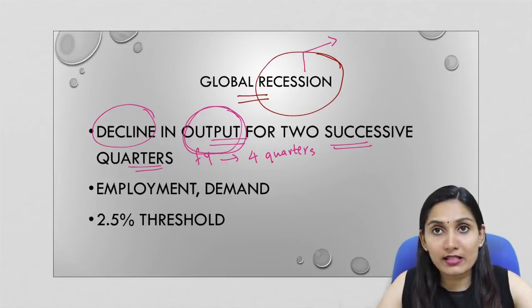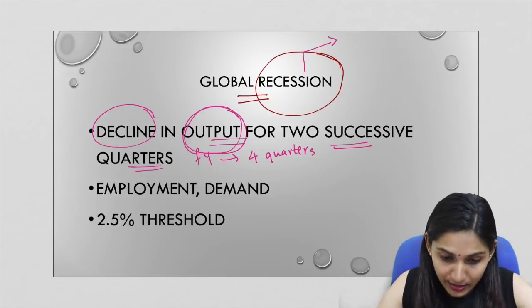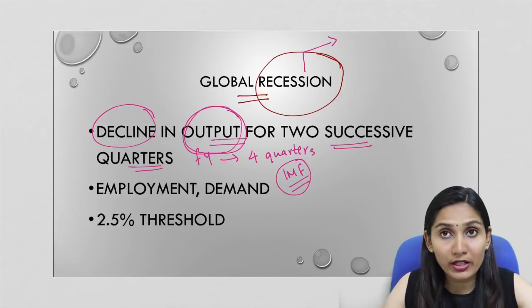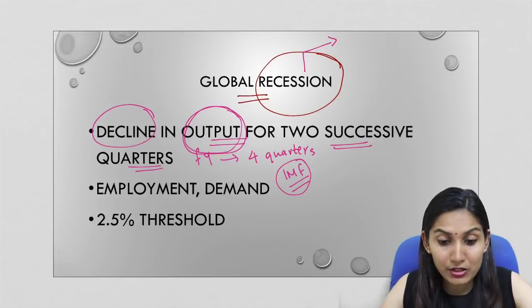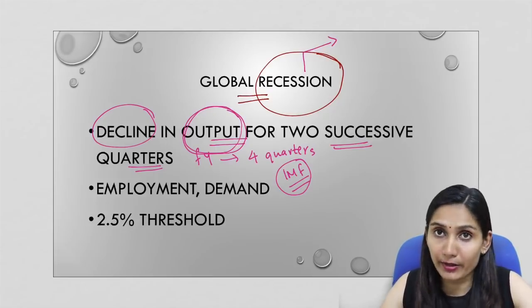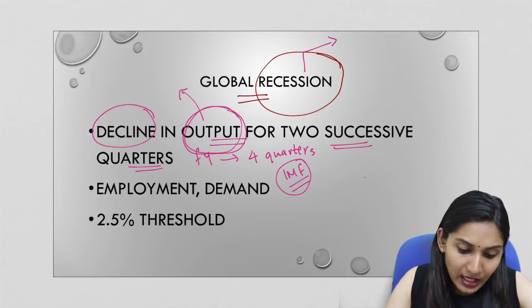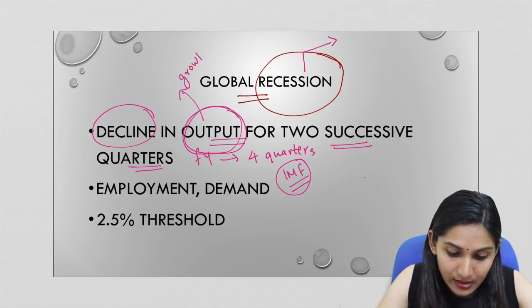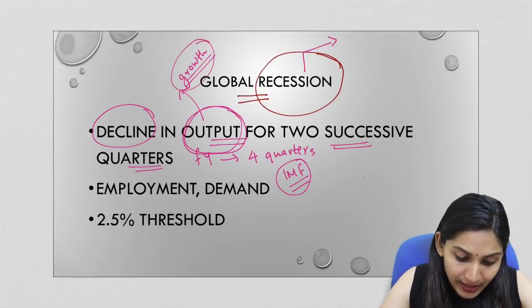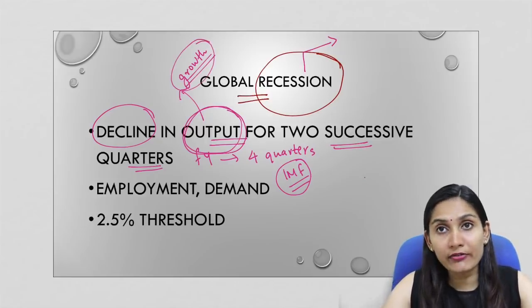For the global recession, the international institutions like the IMF, World Bank, etc. have given a broader definition, and according to them, a global recession is much more than a weakness in the economic growth rate. Now, a decline in the output is reflected in the economic growth rate or the GDP rate. So it impacts the economic growth rate or the rate of output.